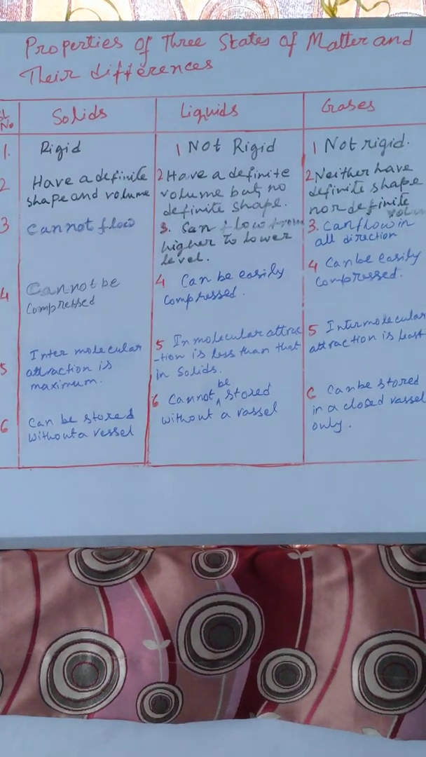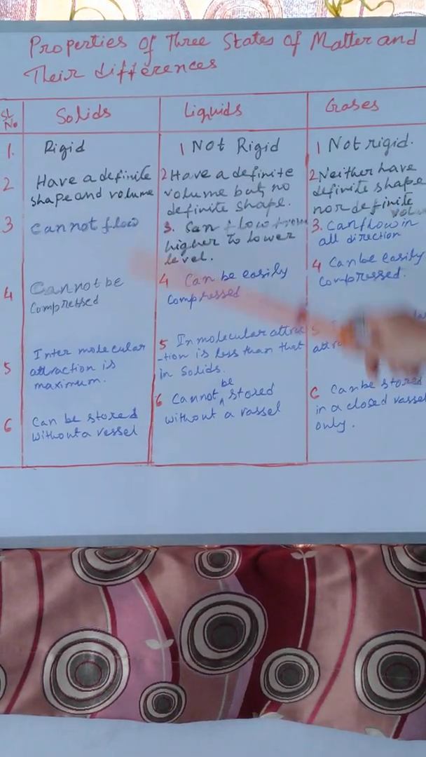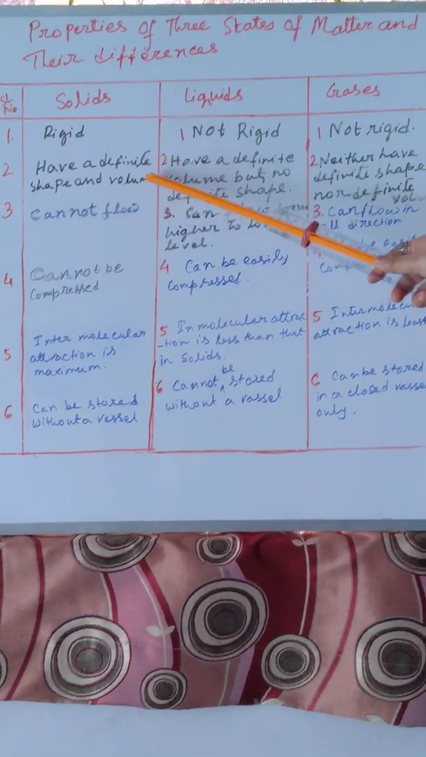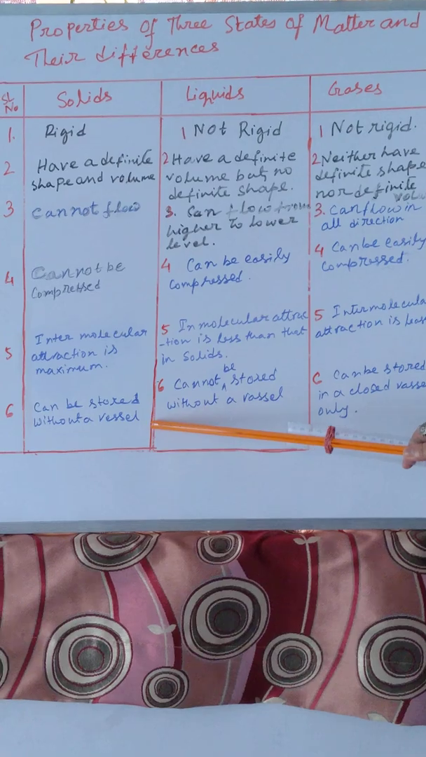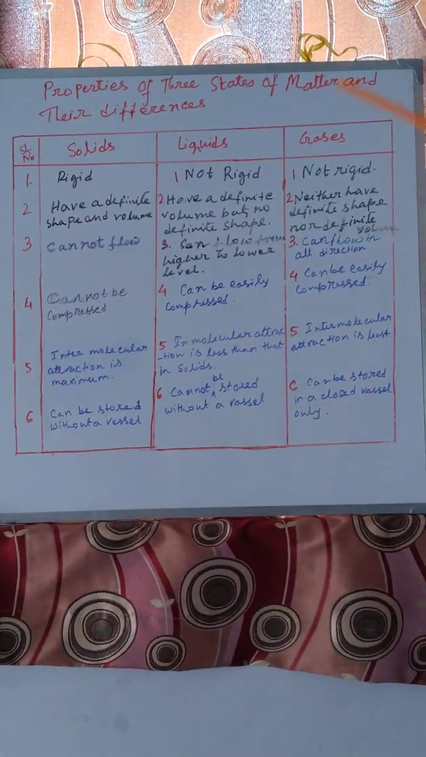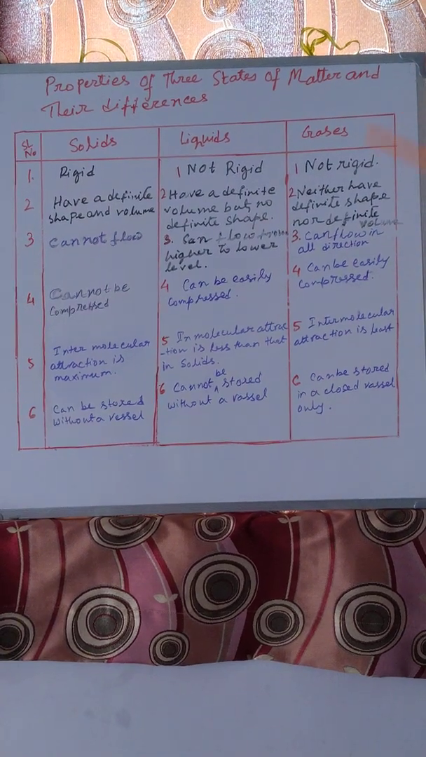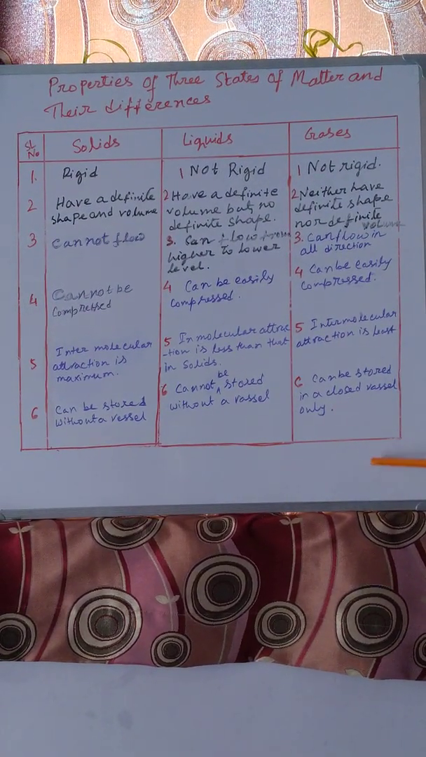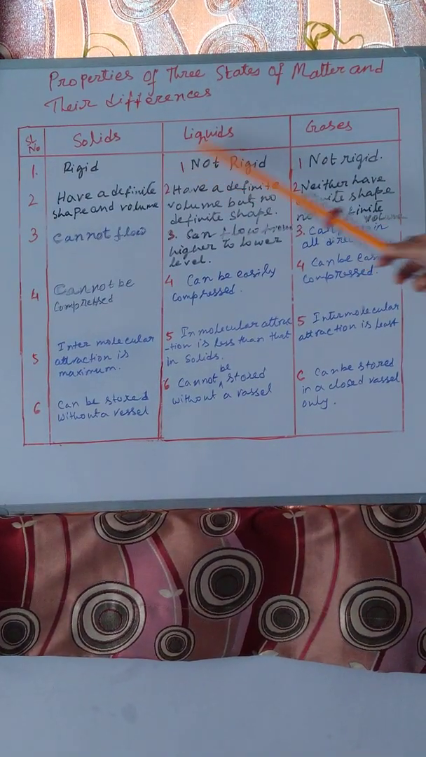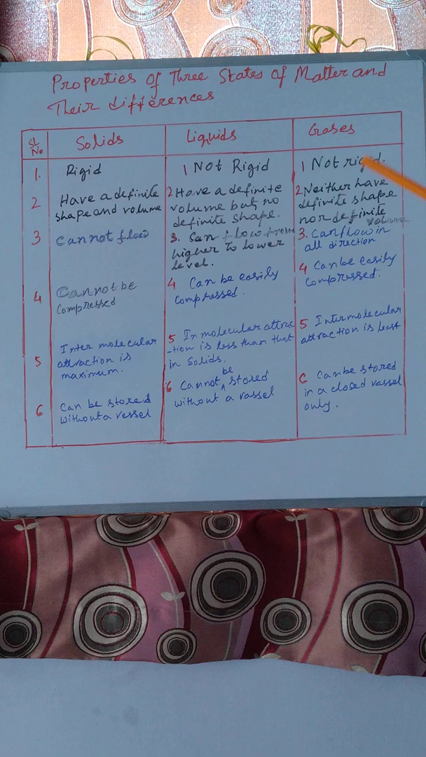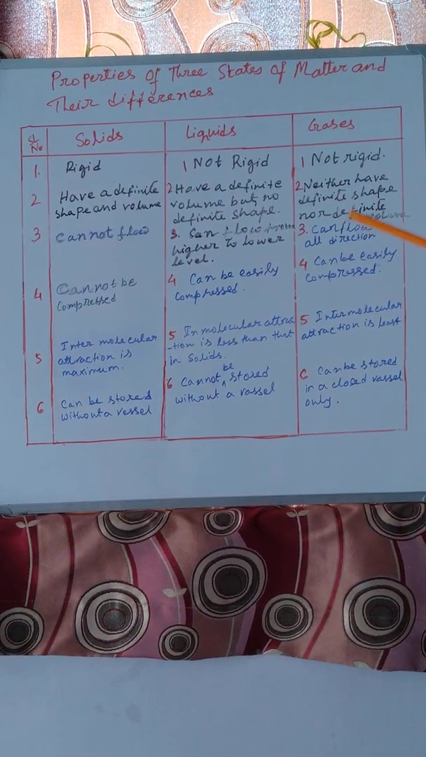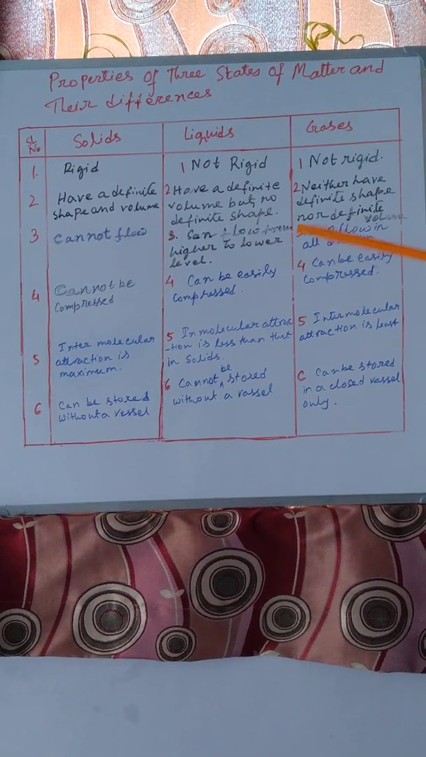How? First, properties you will read in this way. Whenever I ask you about the properties of solid, you will write these 6 points. Then properties of liquid, these 6 points, and properties of gases, these 6 points. And if I ask you to compare or write down the differences, you will go in this way. So first I will discuss the properties and then the differences.